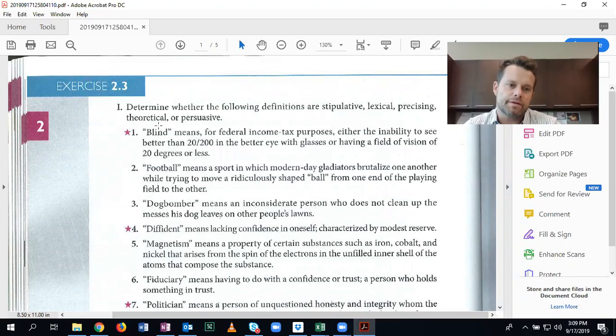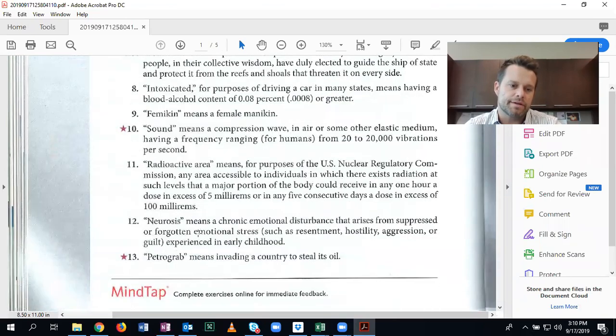But it could also be theoretical. My guess is this is theoretical in this context. I don't know, we could look it up and see what it is lexically. So you can see I'm a little bit in the middle on this. If I were to create a test question like this, I probably wouldn't include both of those answers as options. But I'm going to say that this is a theoretical definition. Hurley probably meant it that way.